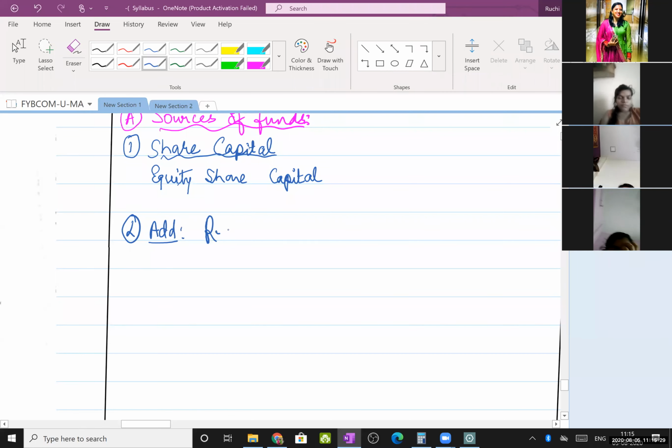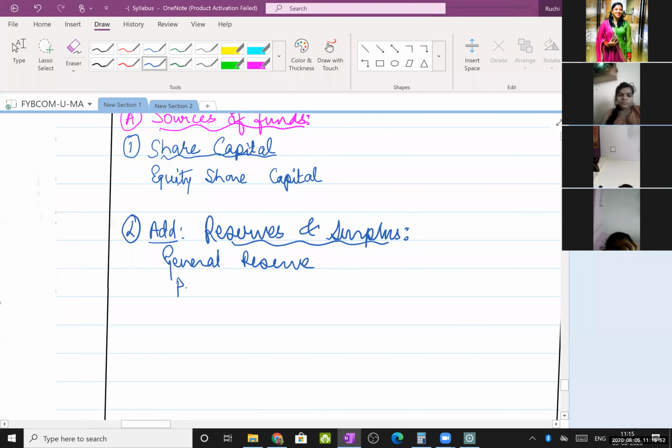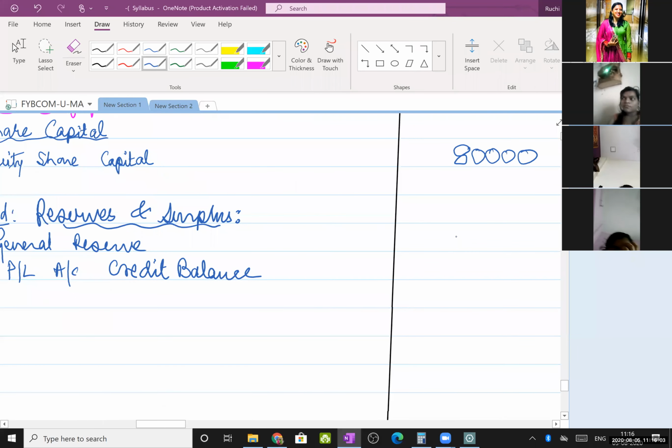Write down reserves and surplus. Under reserves and surplus I have two: first, general reserve, and then my P&L account credit balance. Credit balance means profit. So 14,000 and 16,000.